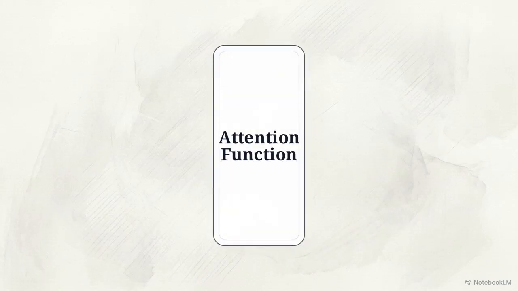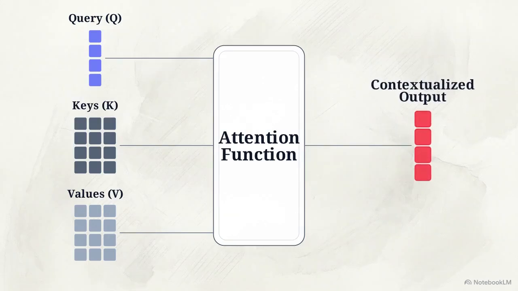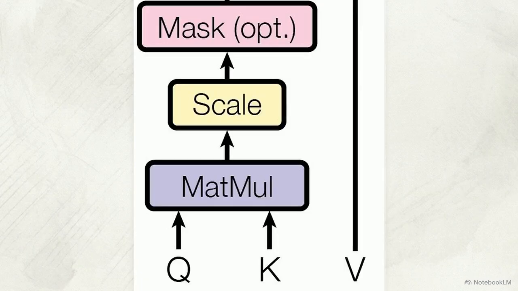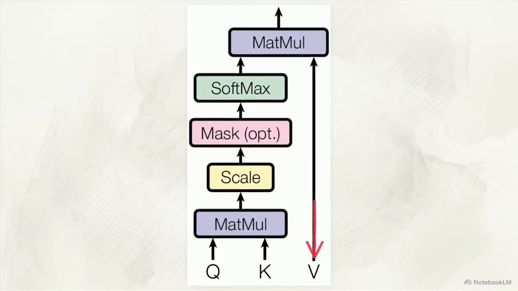At the core of the transformer is an attention function, mapping three specific vectors, a query and a set of key-value pairs, into a final output vector. Looking at this schematic, queries, keys, and values are packed into massive matrices, Q, K, and V, allowing simultaneous computation. The network calculates the dot product of the query with all keys, QK^T. This acts as a compatibility function, determining the appropriate weight for each value.